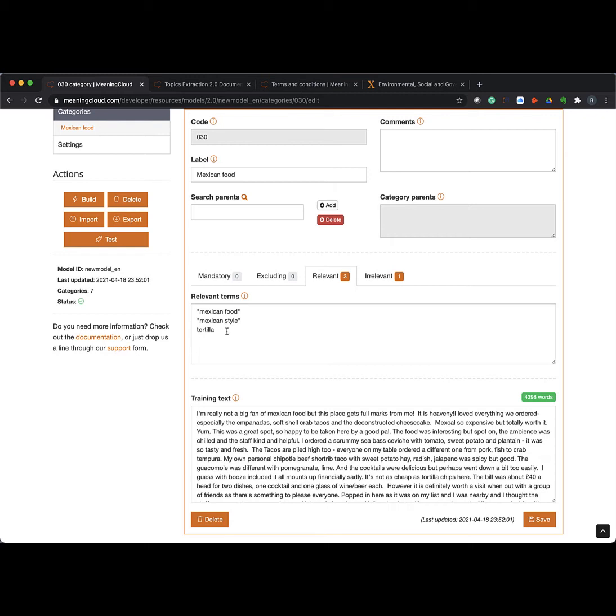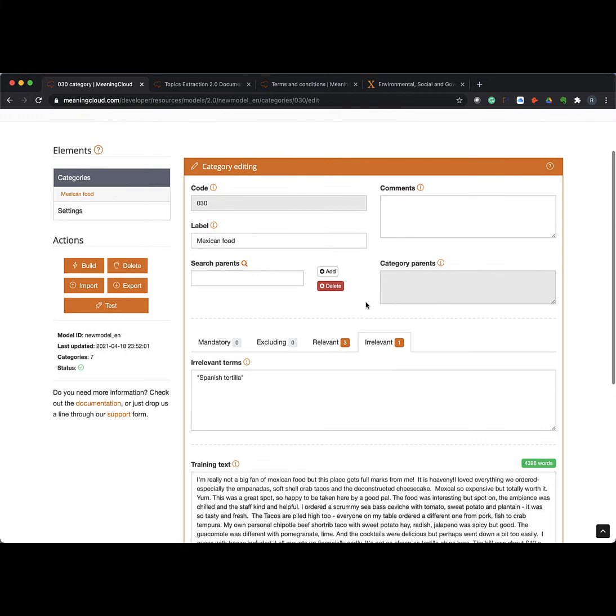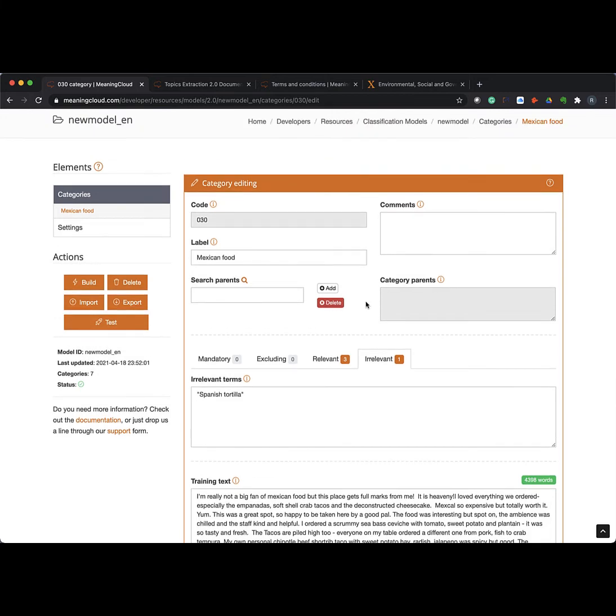So these are terms that boost the relevancy of this particular document or review for this particular category. And if it says Spanish tortilla, it's probably not. It leans more away from Mexican food and more towards Spanish cuisine.